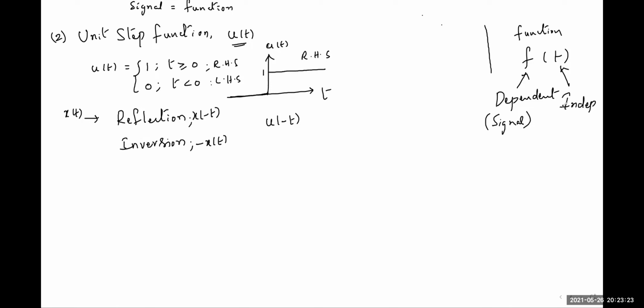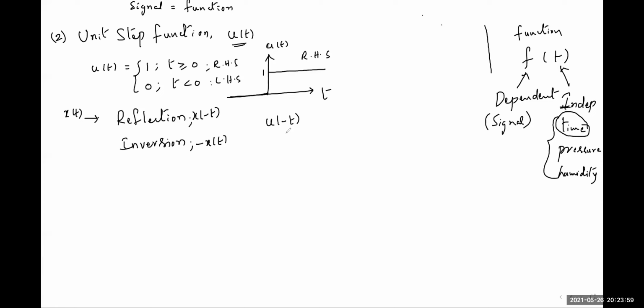Independent variable can be any quantity which can vary independently, not depending upon any other parameter, like time, pressure, humidity, any physical quantity which can vary independently. So even in our signal system, we are taking only time t on x-axis. So t is the independent variable here. So reflection means t should be multiplied with minus. Inversion means dependent variable is multiplied with minus.